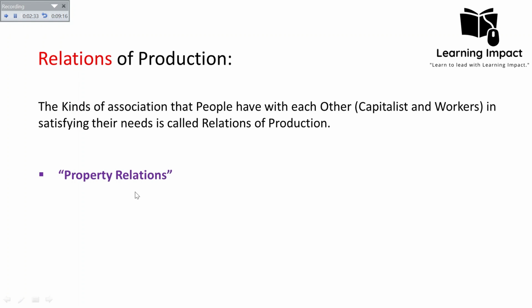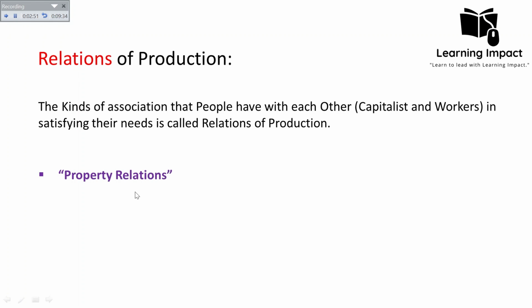Why do we call it the property relation? Because it is based on ownership. One group is the capitalist class, who have the ownership of the means of production, like the raw materials, the labor, the capital, commodities. They have the control and ownership of all the means of production.